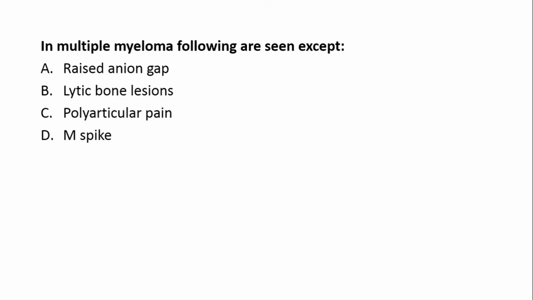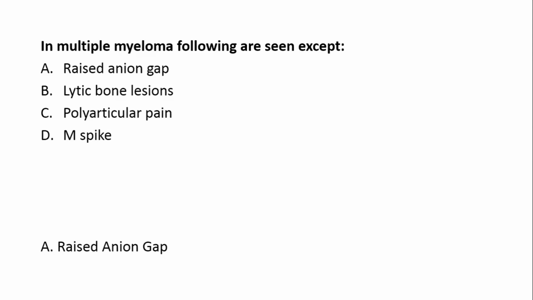Next question is, in multiple myeloma, the following are seen except raised anion gap, lytic bone lesions, polyarticular pain, and M spike. Of course, M spike can be seen. There is polyarticular pain in multiple myeloma. There are also lytic bone lesions in multiple myeloma, but there is no raised anion gap in multiple myeloma. So the answer is raised anion gap.